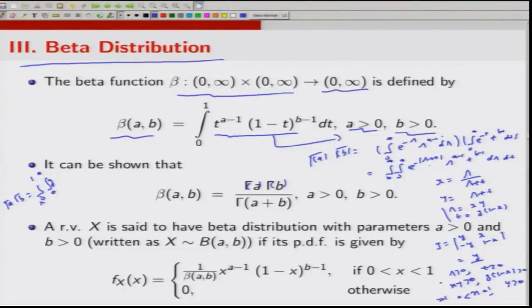Then e to power minus (s plus t). S plus t, you can see, is xy plus y minus xy, which is y, so e to power minus y. Then s to power a minus 1, so (xy) to power a minus 1, and t to power b minus 1, so (y into 1 minus x) to power b minus 1 dy dx.